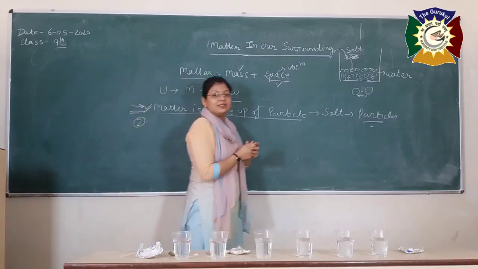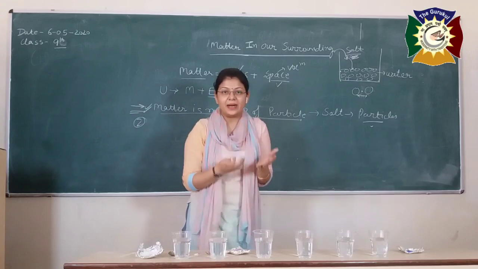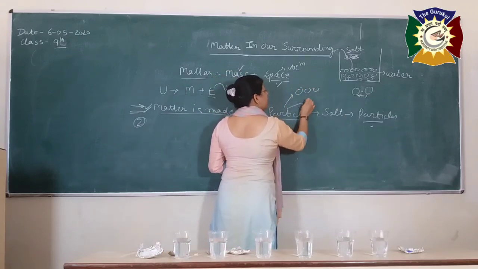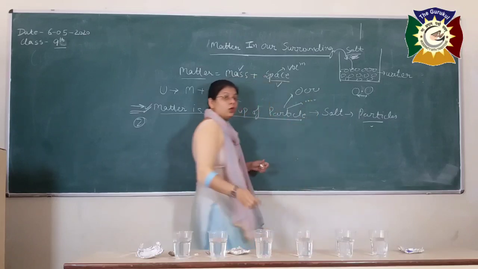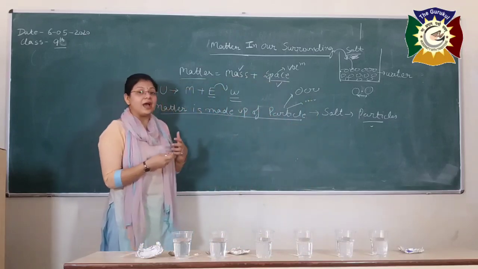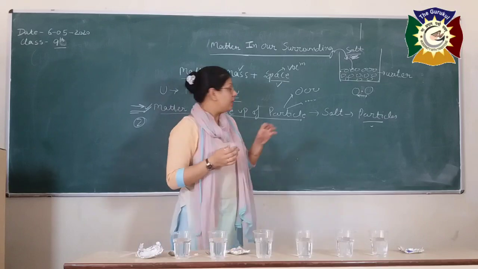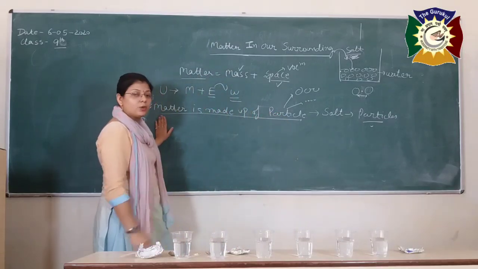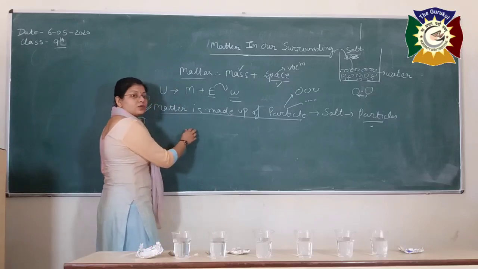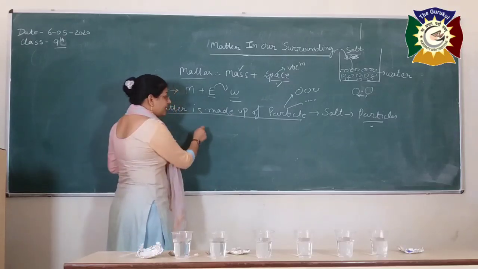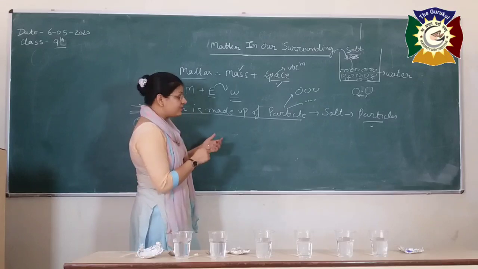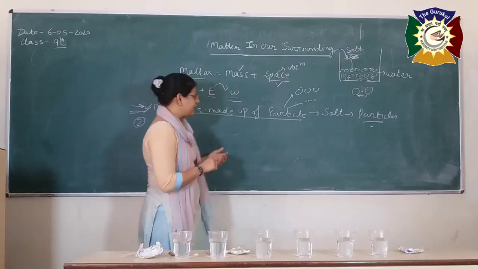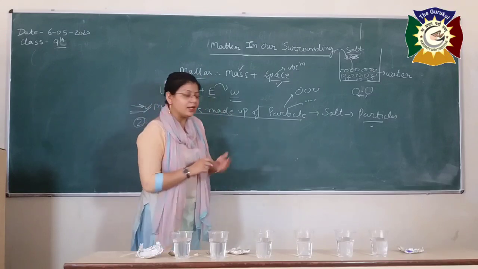The size of particles. If the size of these particles are very big or they are very small. So again, for this we have to do an activity. But if the size of the particles of matter, for example here, this board is a metal. It is composed of what? The small particles. And are these small particles visible with your naked eyes? No, they are not visible with your naked eyes. That means they are very, very small in nature.